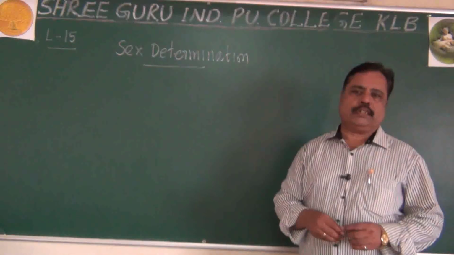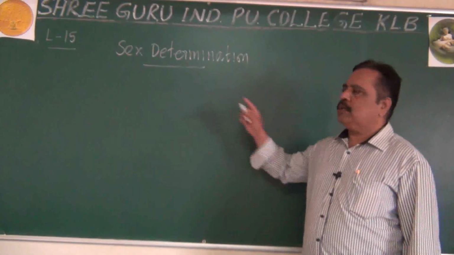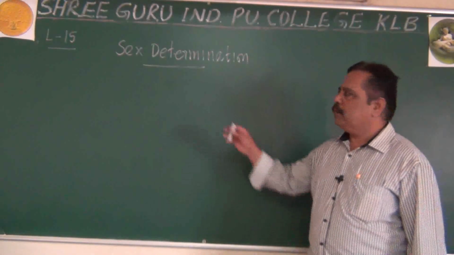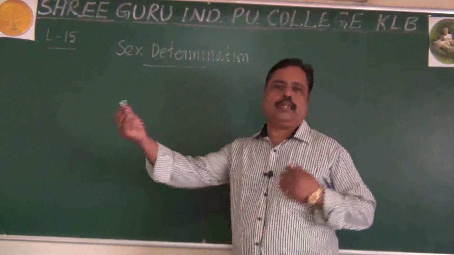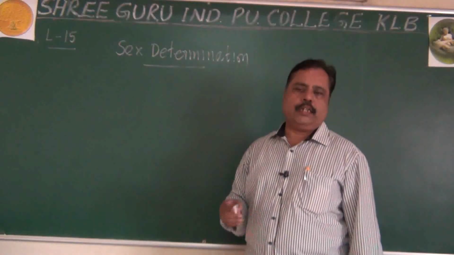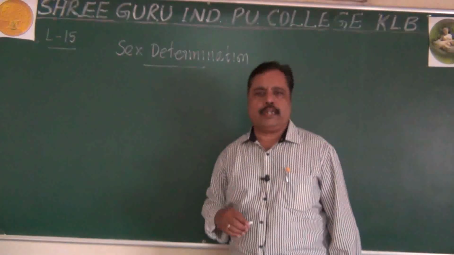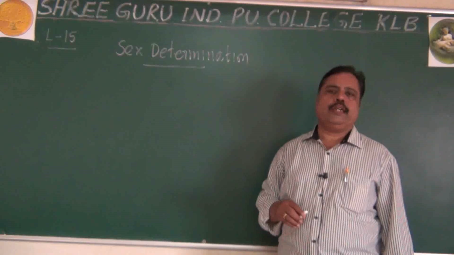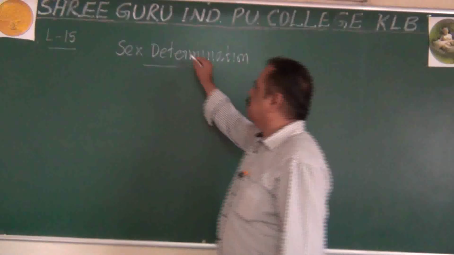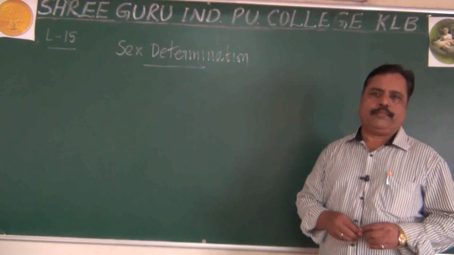In the previous classes, I told you about linkage and recombination, pleiotropism we have seen, and polygenic inheritance we have seen. For polygenic inheritance, skin color and height of the human population, like various examples we saw. For pleiotropism, one inborn error of metabolism called phenylketonuria we discussed in the previous class. Today, let us see about sex determination in the case of plants and animals.